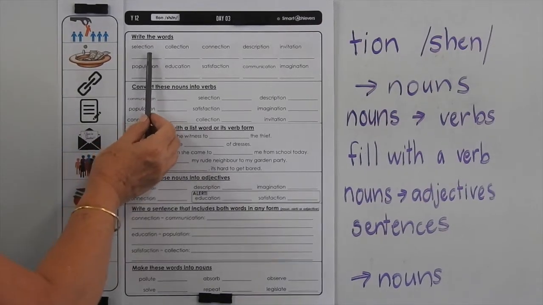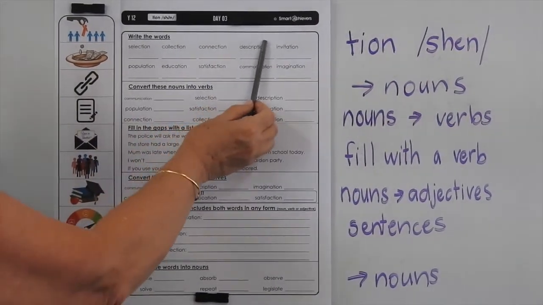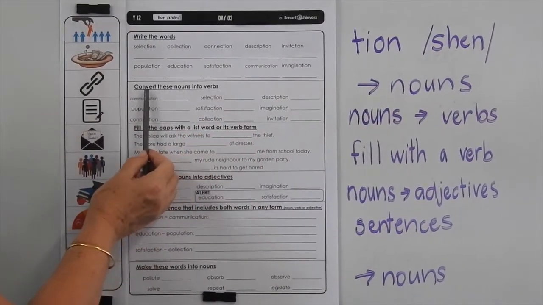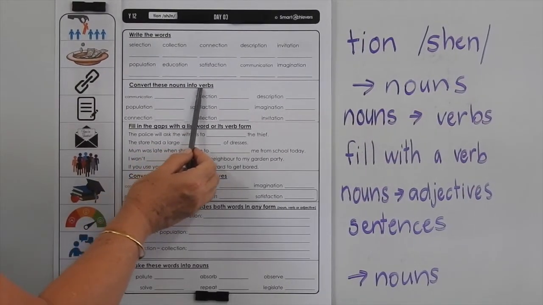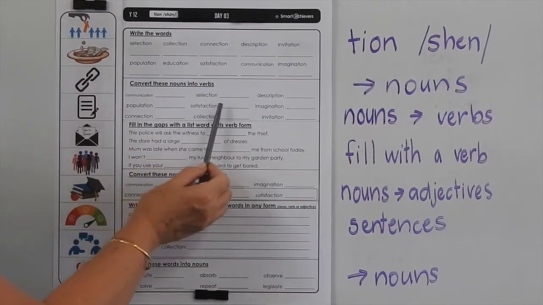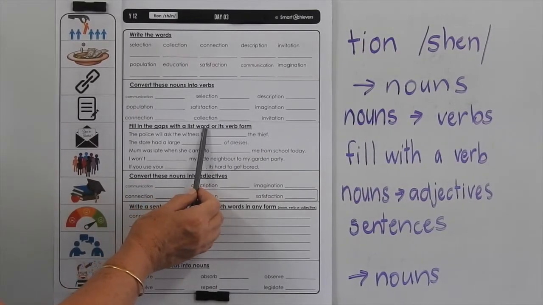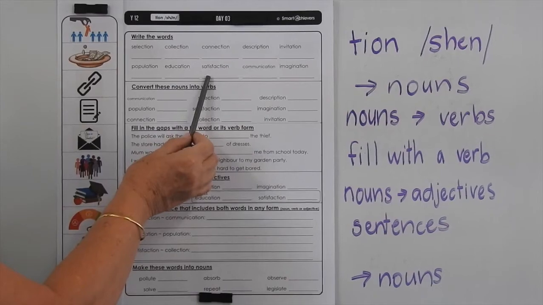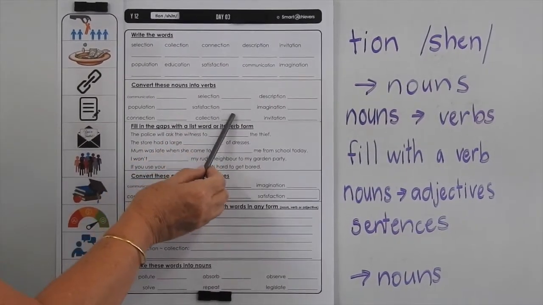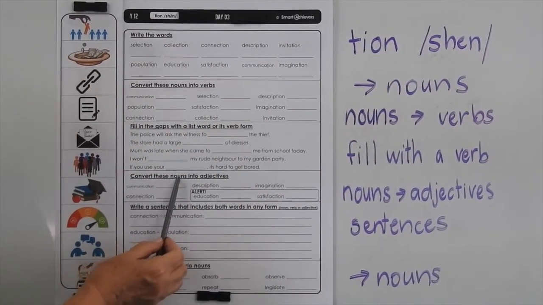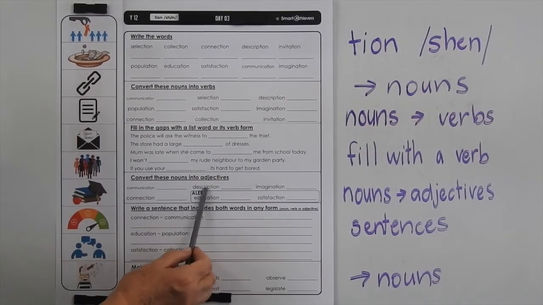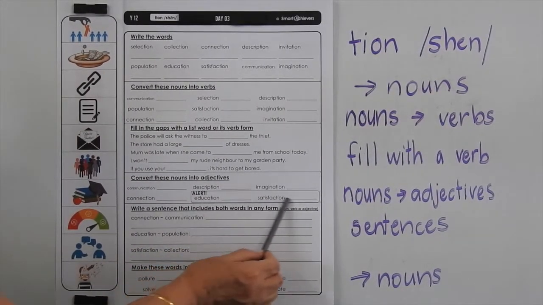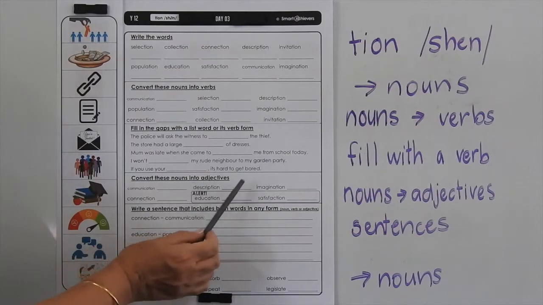Don't forget to do your cover write check at the top of the page with these nouns, and down here we want you to convert these nouns into verbs, so go through and do that. Then fill in the gaps with the list word or its verb form, so you may have to refer to this list of nouns here or this list of verbs there. Convert these nouns into adjectives, so we've put an alert in here because these two are a little bit tricky, the rest are quite easy.